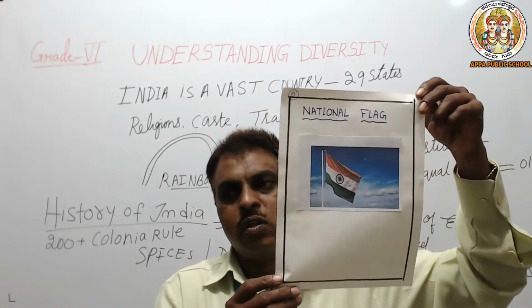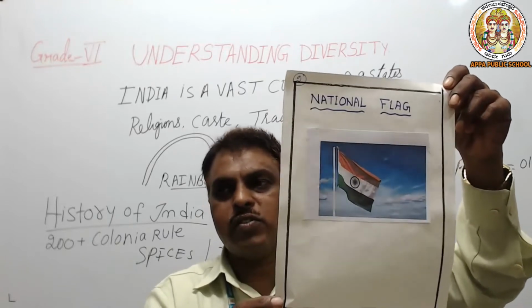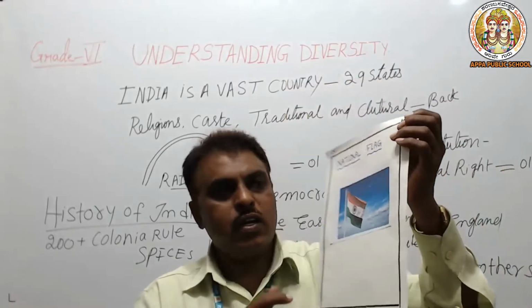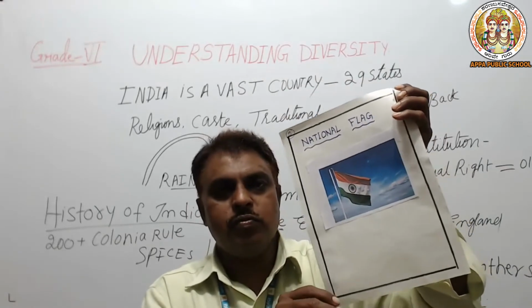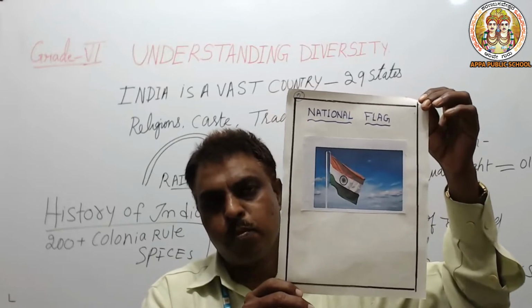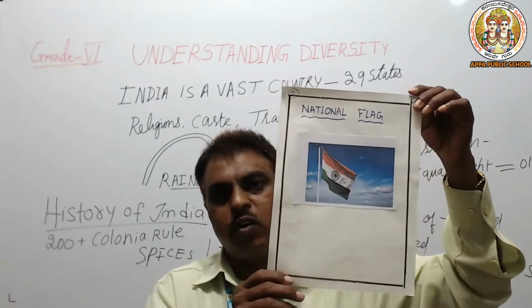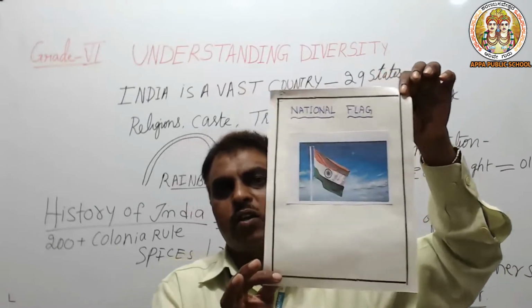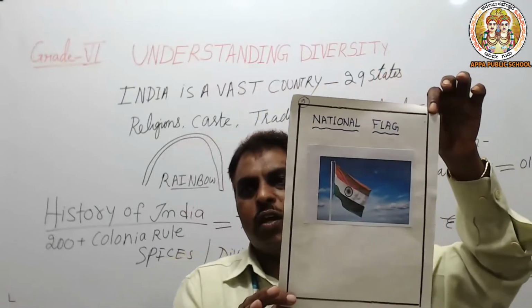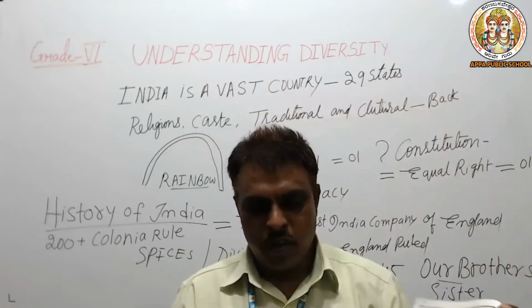This shows the symbol of unity in diversity. The Tricolor is a symbol of unity in diversity of India. Though in the religious aspect we have been divided, as a nation we are one. All together, we will celebrate Indian Independence Day.